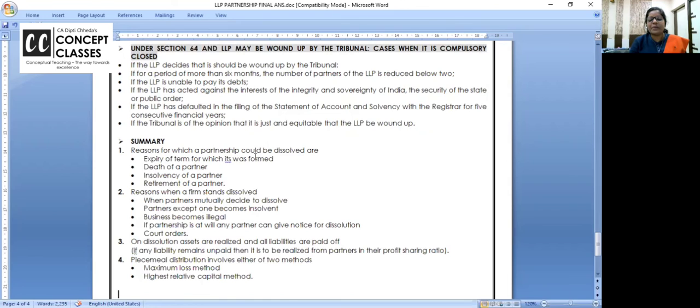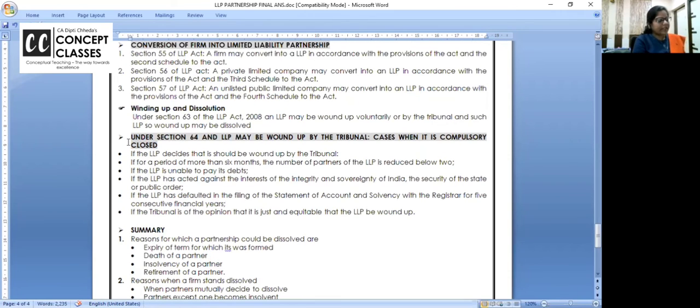Reason for which a partnership could be dissolved. हाँ ये तो partnership के लिए है, ठीक है. Not required. By mistake इसमें आ गया है, जरूरत नहीं है. Okay. Yeah, 1 minute. I will also check if anything is missed out. If not, you tell me all okay.